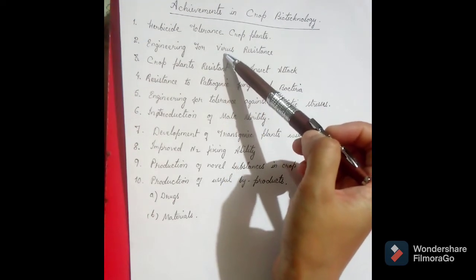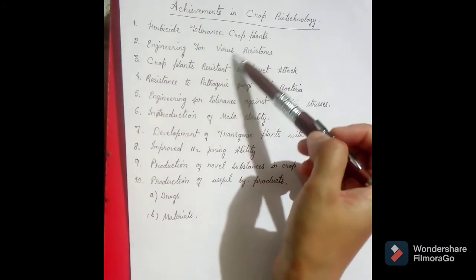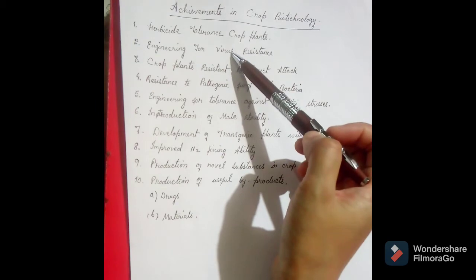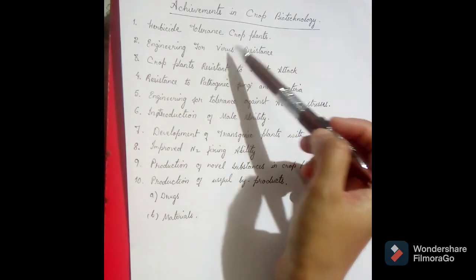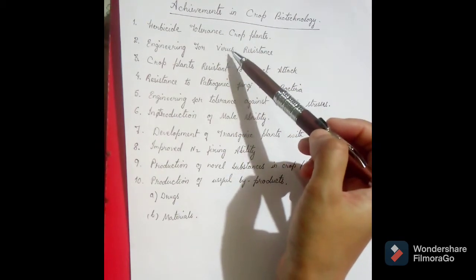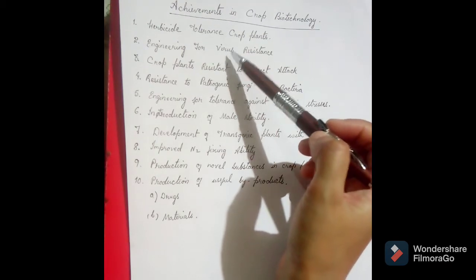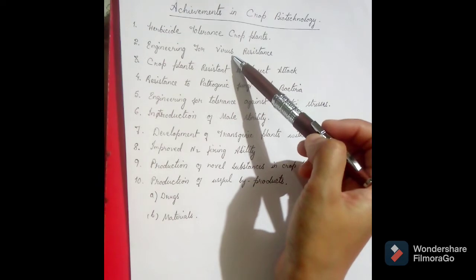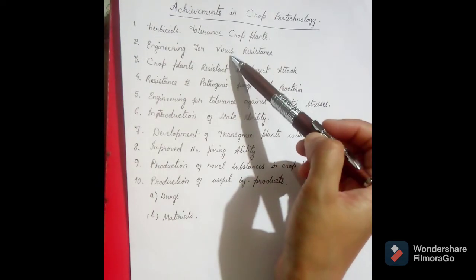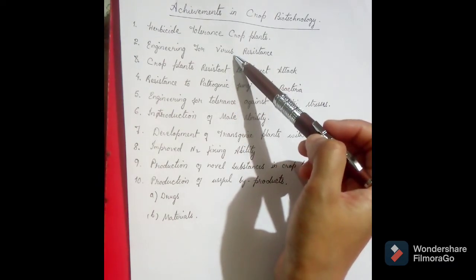Now transgenic tobacco as well as tomato plants have been successfully obtained using the coat protein approach, which are resistant to tobacco mosaic virus and tomato mosaic virus.